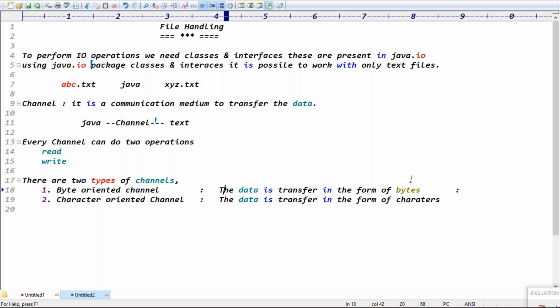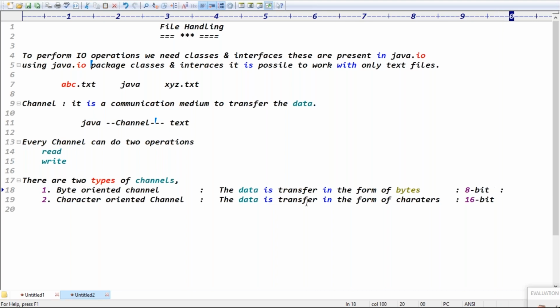Byte means how many bits? 8 bits. So the bandwidth of the byte oriented channel is 8-bit, and the bandwidth of the character oriented channel is 16-bit. In a byte oriented channel, the data is transferred in 8-bit format. In a character oriented channel, the data is transferred in 16-bit format.